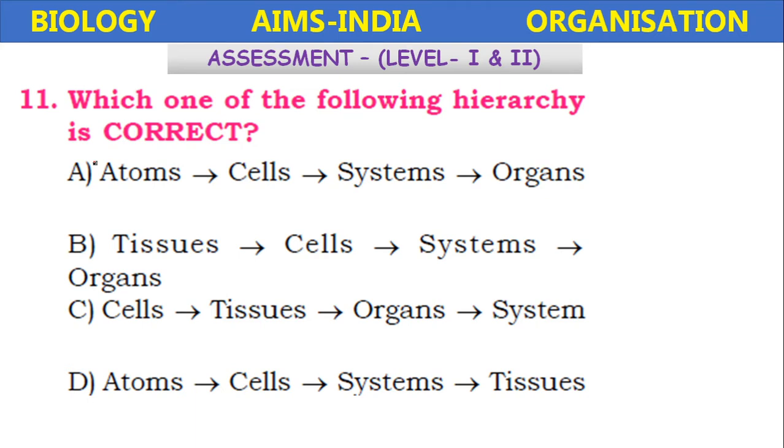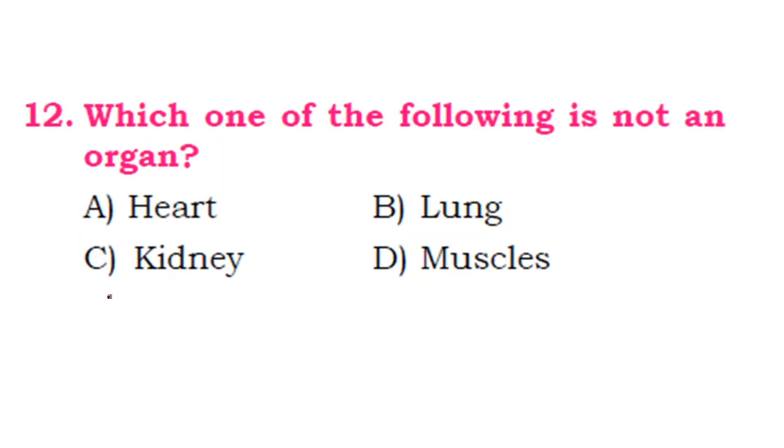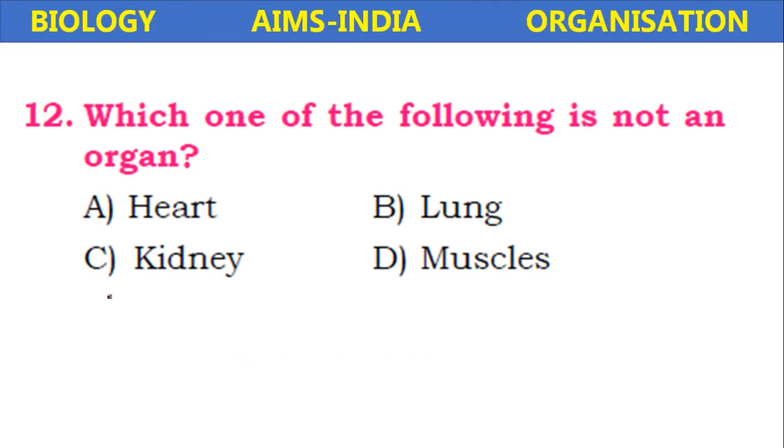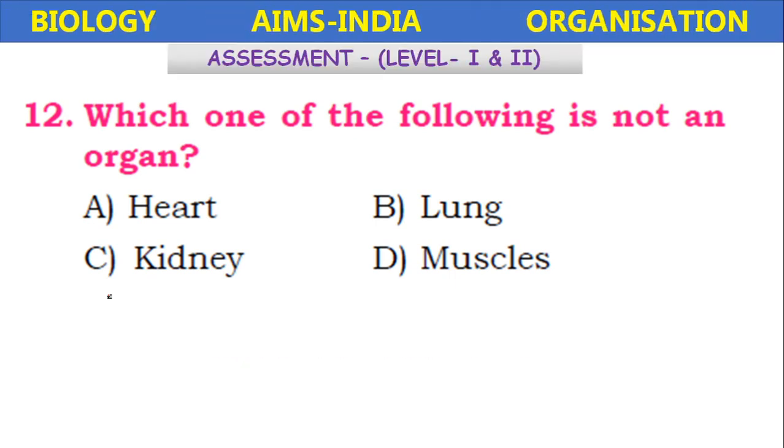So among these, sequence number 3 is exact. Next, which one of the following is not an organ? Heart, lung, kidneys, muscles. Okay, which one is not an organ? So it is the muscles.